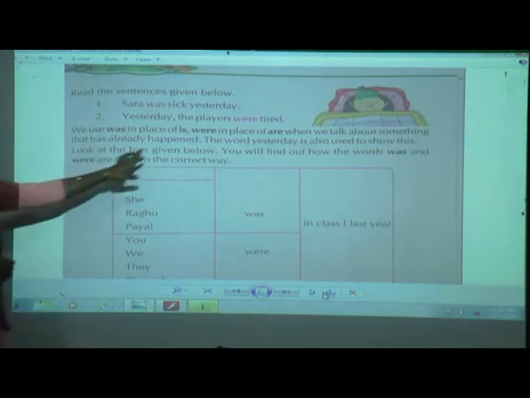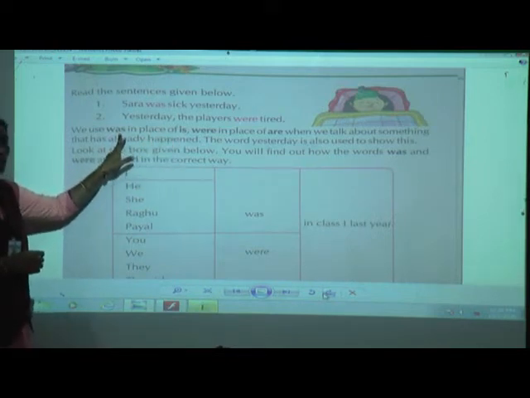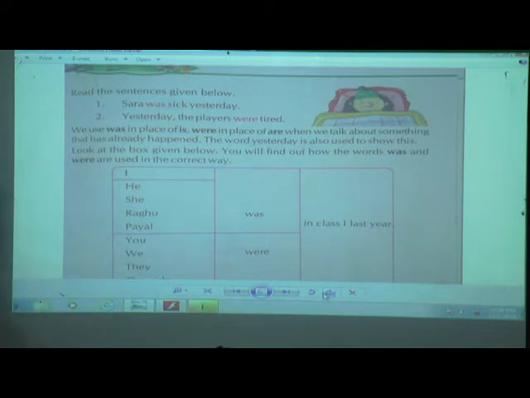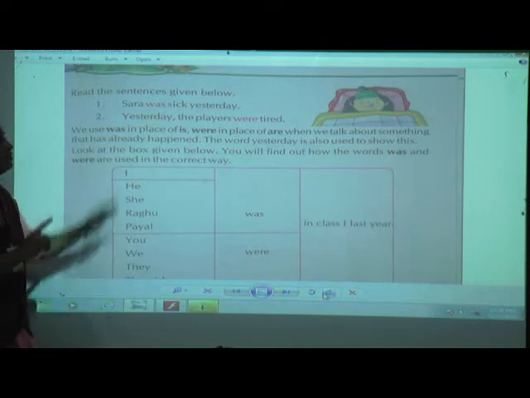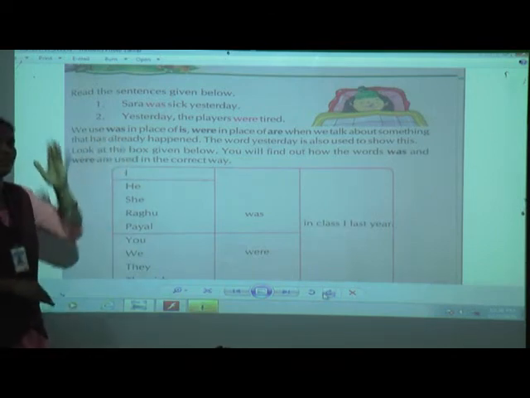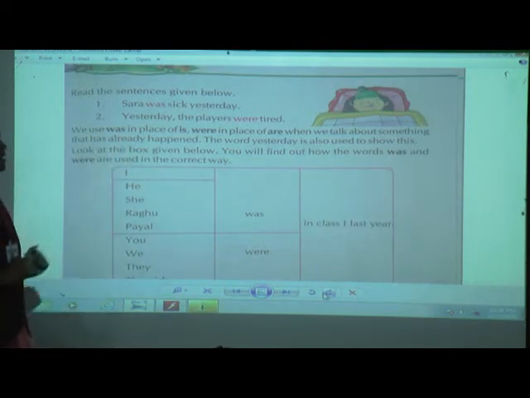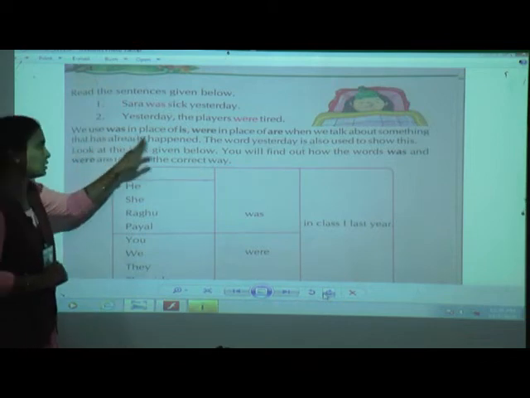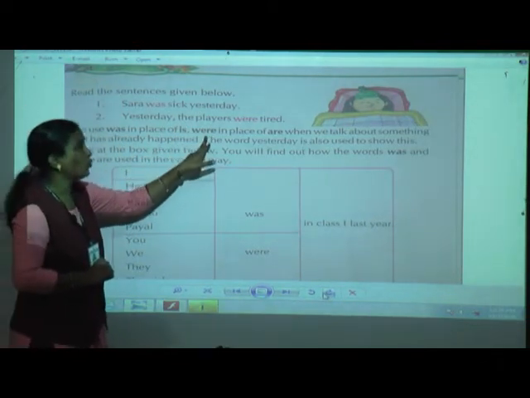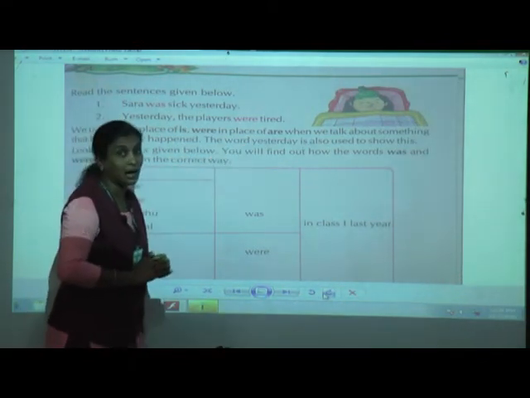Okay, in place of is we use here was. When do we use is? Yes, for one person, right? So here was is used for one person, but this was shows that it has happened in the past. So we use was in place of is, were in place of are.